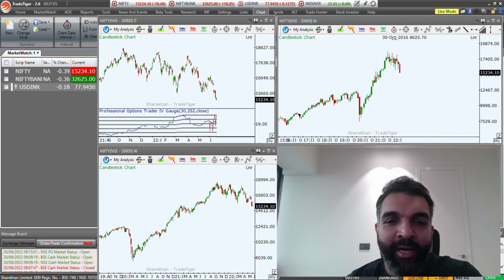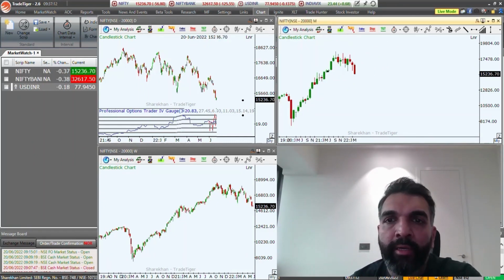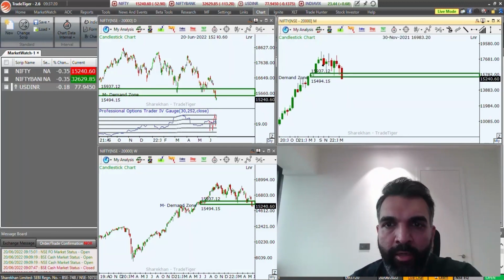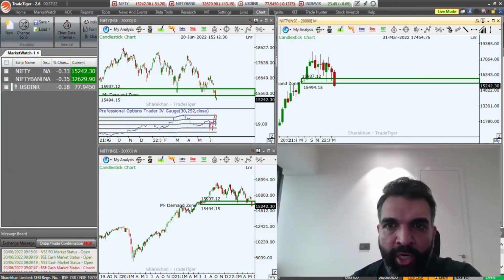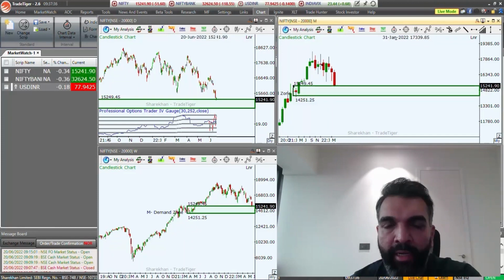All right, so let's start with the Nifty analysis for this week, and let's start with the monthly chart. So we did have an area of demand, and it seems like now we are violating that area of demand. So things are looking a little bit bearish on the monthly chart. Now we have this new level in the making, but we also need to take into consideration that we do have another level of demand sitting right below, and there is a possibility that the market might take a little bit of support. And as we speak right now, the prices are into that monthly level of demand.